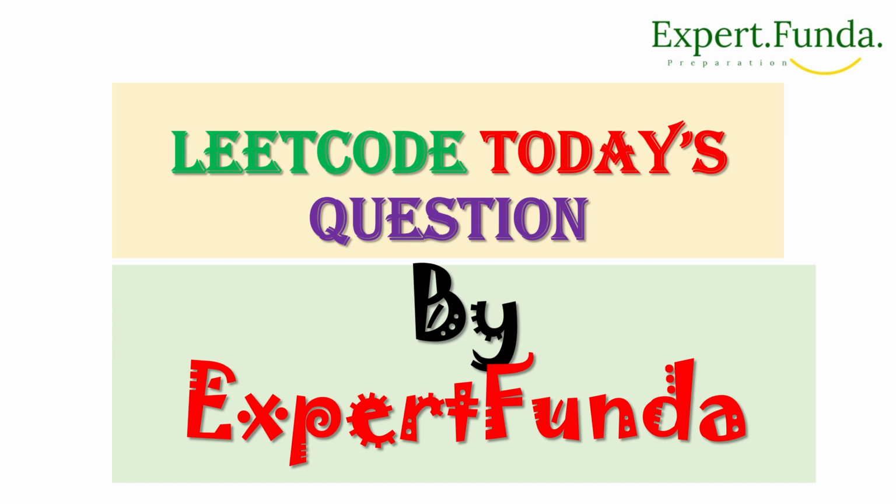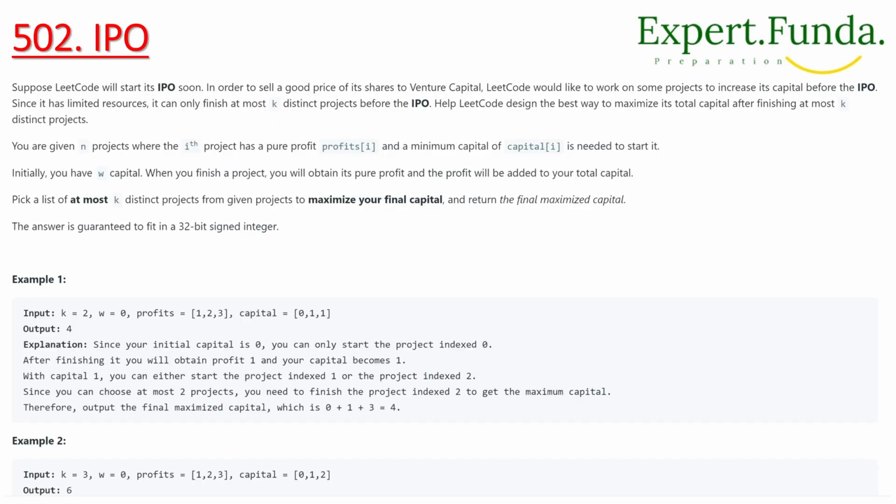We are going to see today's Leetcode question, that is 502 IPO. This question says suppose Leetcode will start an IPO, and in order to sell at a good price to the venture capital, Leetcode would like to have some projects completed so that it can increase its price.